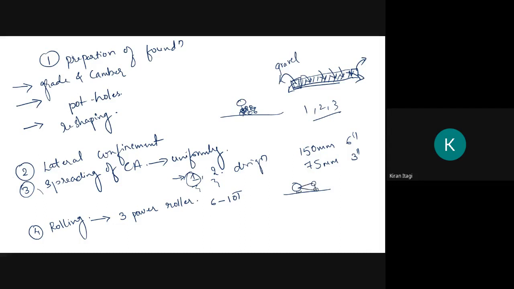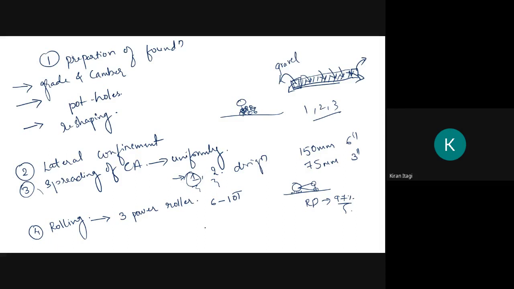The vibration should be given, and keep in mind that the relative density after compaction should be greater than or equal to 97%. It should not be lesser than 97%. If it is lesser than 97%, the third party persons will reject it. The compaction should be done very well.